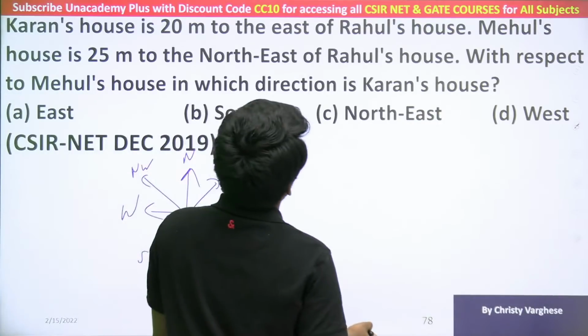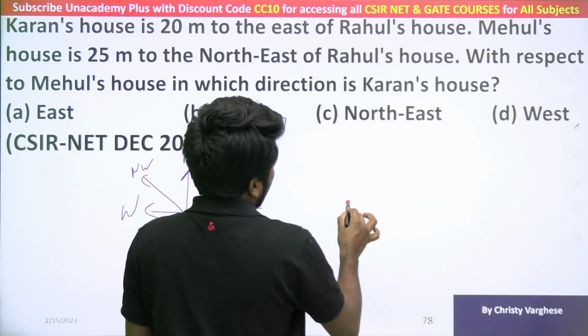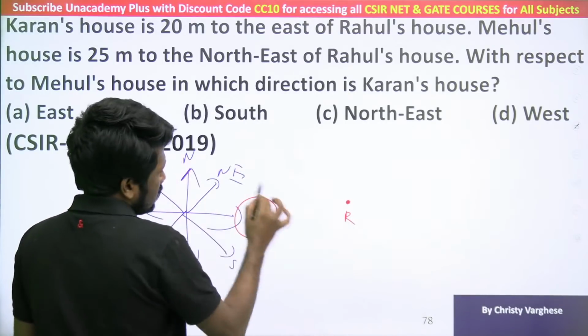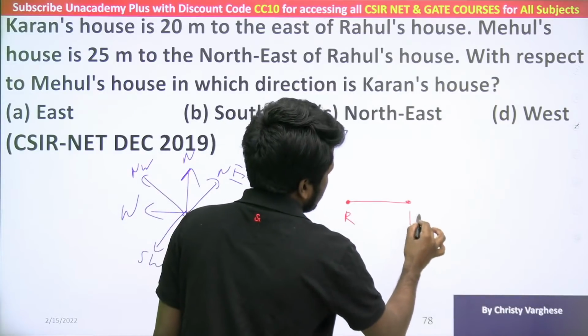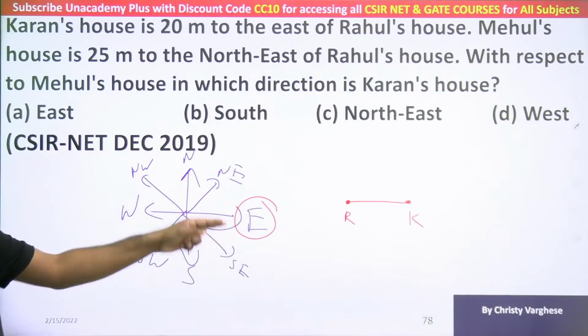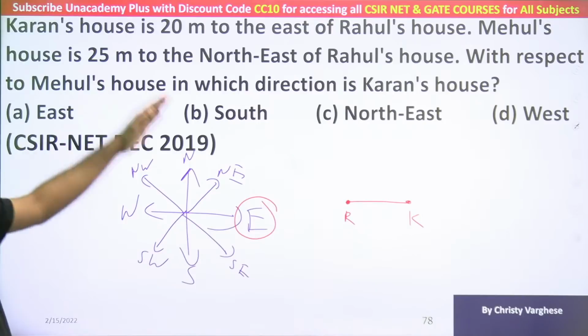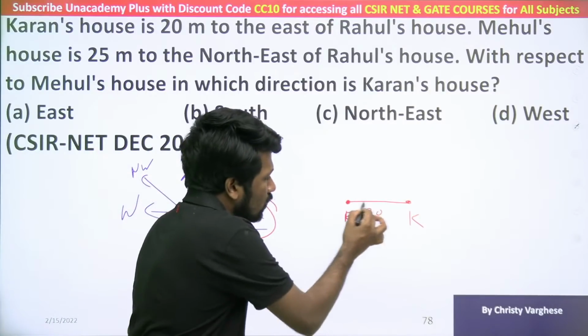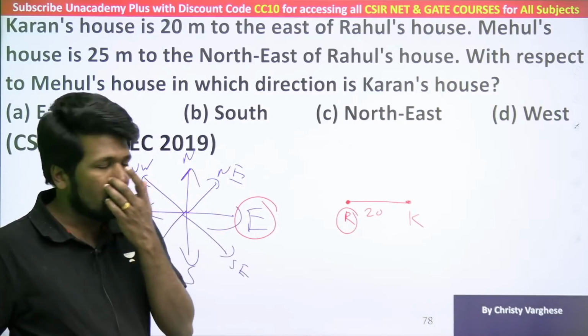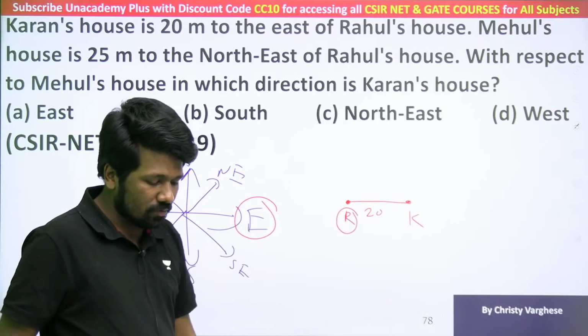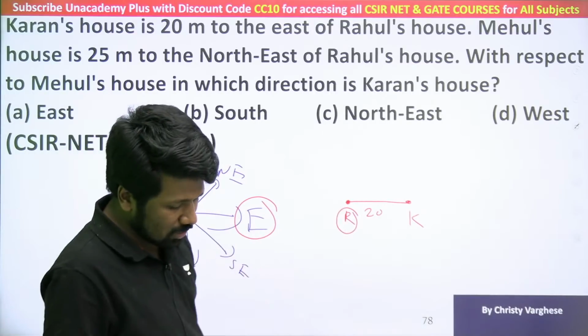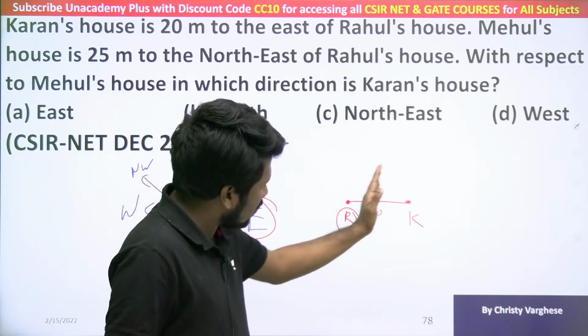Karan's house is 20 meter to the east of Rahul's house. So if Rahul's house is here, east is to the right. So Karan's house will be somewhere here, isn't it? R for Rahul, K for Karan. Don't get confused. R and K, is it reverse order? It should be like this. Is that clear? Because 20 meter to the east.